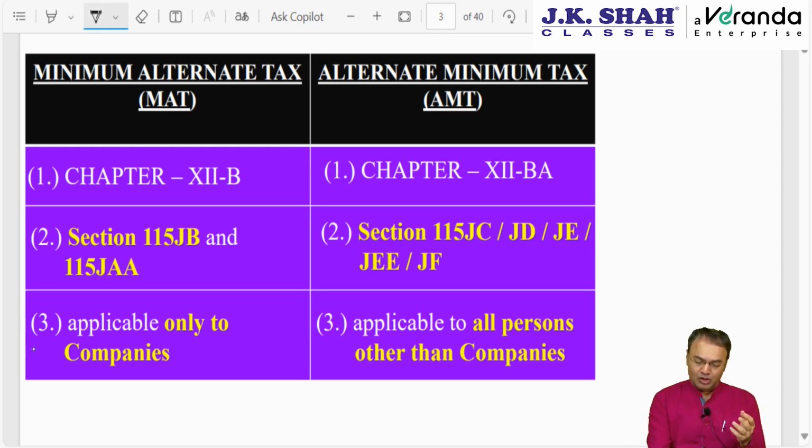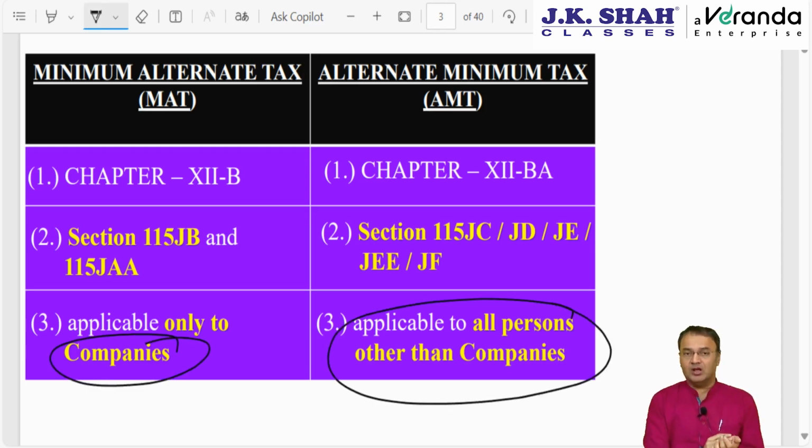MAT was applicable only to companies. This chapter applies to all persons other than companies. If you recollect, in the MAT chapter there were some exceptions. MAT does not apply to those companies which have opted for 22% tax rate and 15% tax rate under section 115BAA or under 115BAB. Here also a similar concept applies.